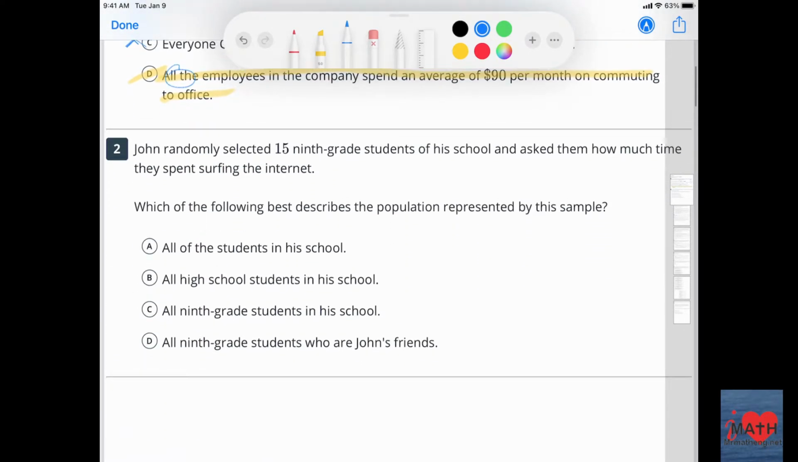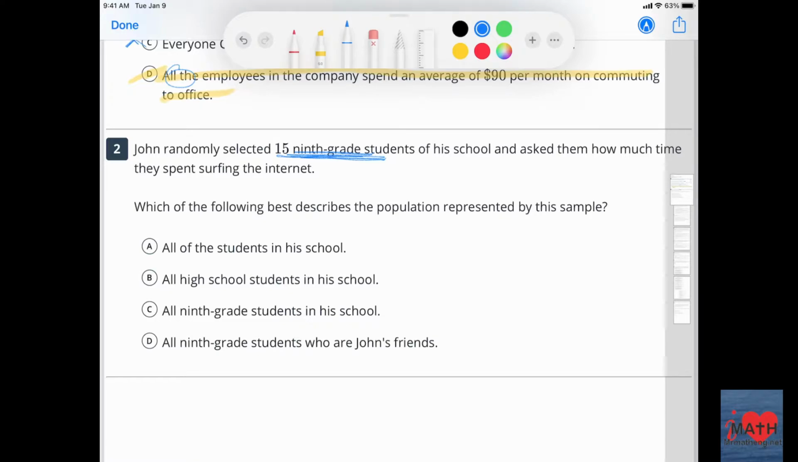All right, question number 2. John randomly selected 15 ninth grade students of his high school and asked them how much time they spend surfing the internet. Which of the following describes a population represented by the sample? All right, so in this problem, he only surveys 15 ninth graders. Okay, I'm highlighting that. 15 ninth graders.